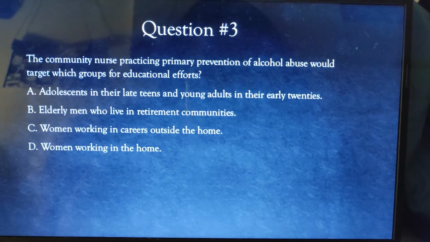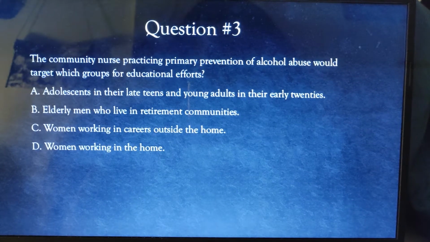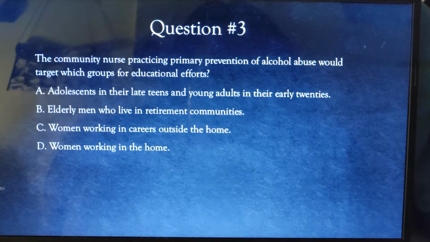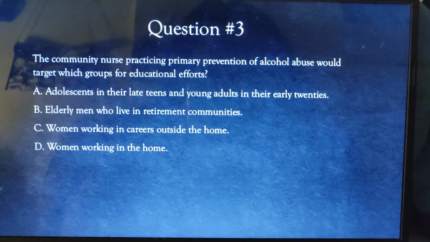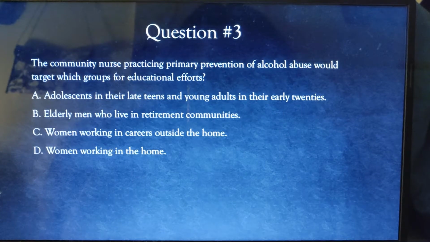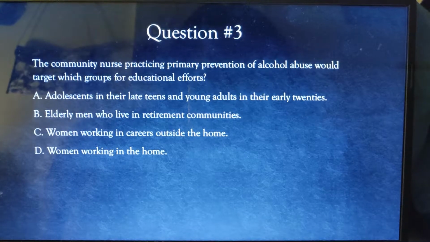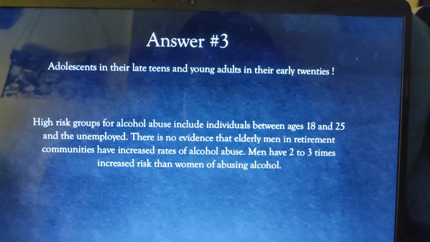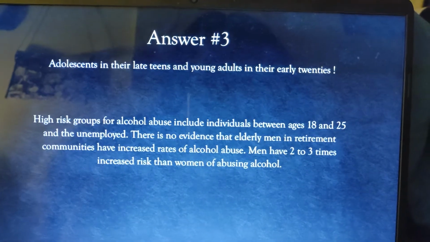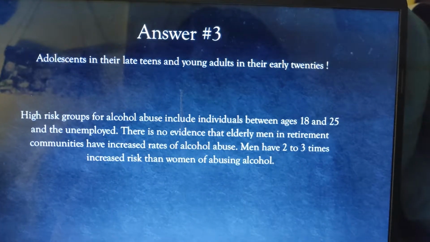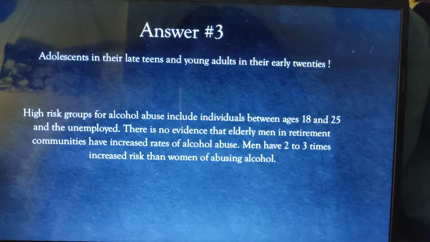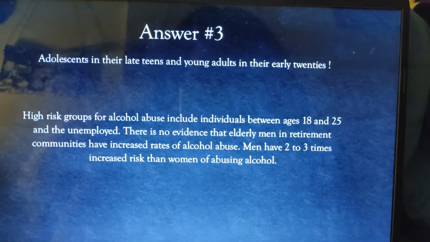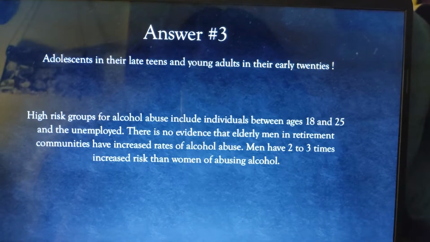Question number 3. The community nurse practicing primary prevention of alcohol abuse would target which groups for educational efforts? 10 seconds. All right, the answer is adolescents in their late teens and young adults in their early 20s. High-risk groups for alcohol abuse include individuals between 18 and 25 and the unemployed. There is no evidence that elderly men in retirement communities have increased rates of alcohol abuse. Men have 2 to 3 times increased risk than women of abusing alcohol.